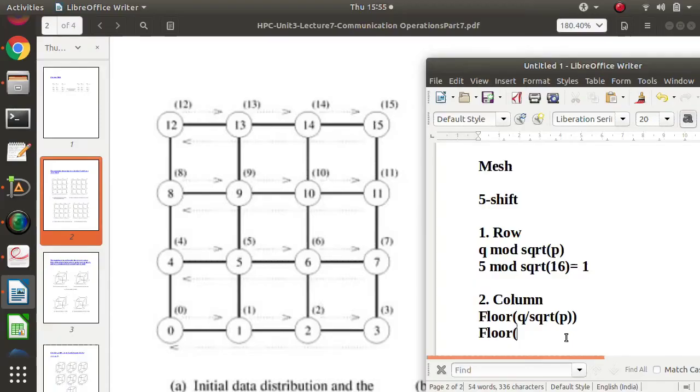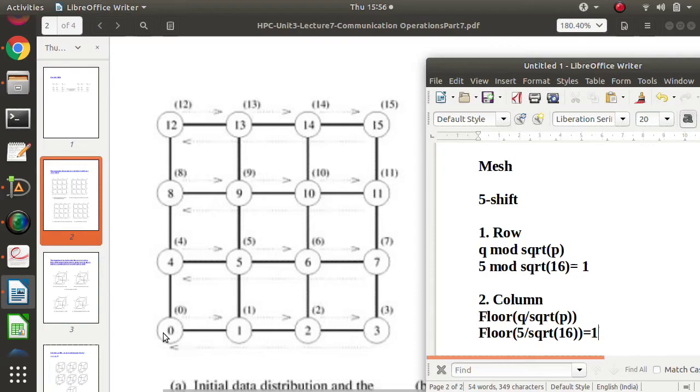Floor of q, where we are talking about a 5 shift, so q is equal to 5 divided by square root of 16. 16, because here we have considered 16 processes. So 5 divided by 4 is 1 point something, and we are taking the floor, so it is 1 only. So when it is a 5 shift, data transfer will be one row-wise and one column-wise.